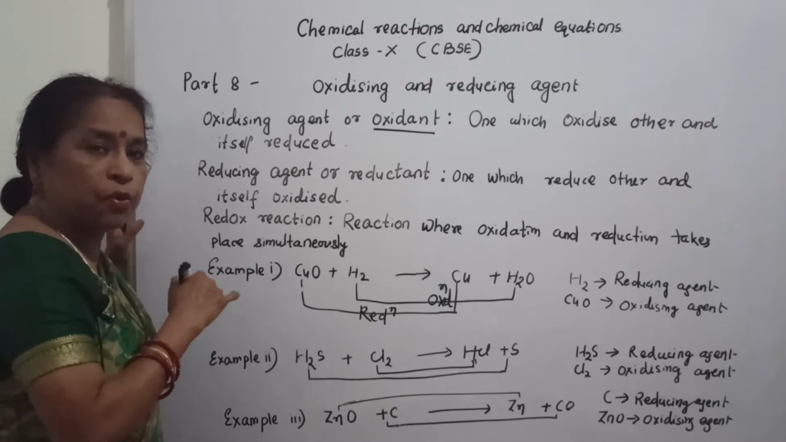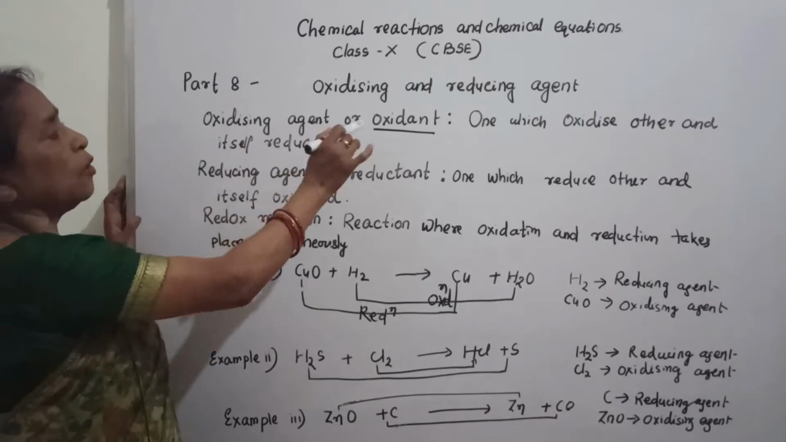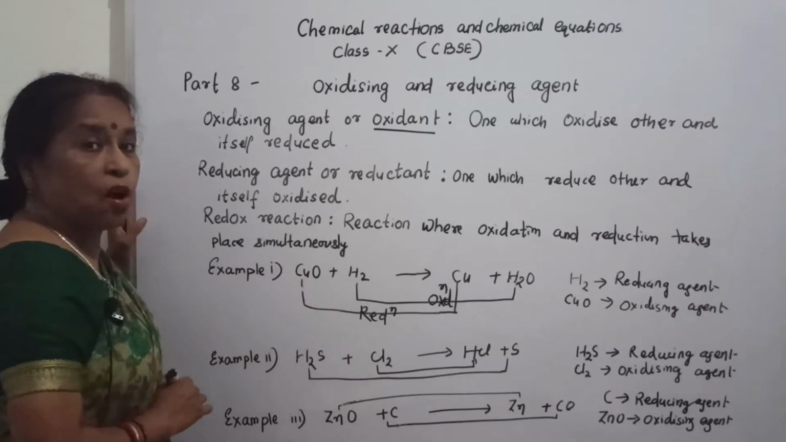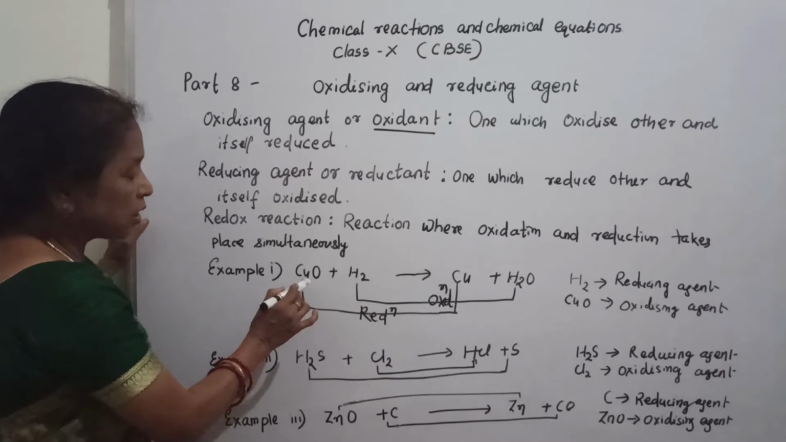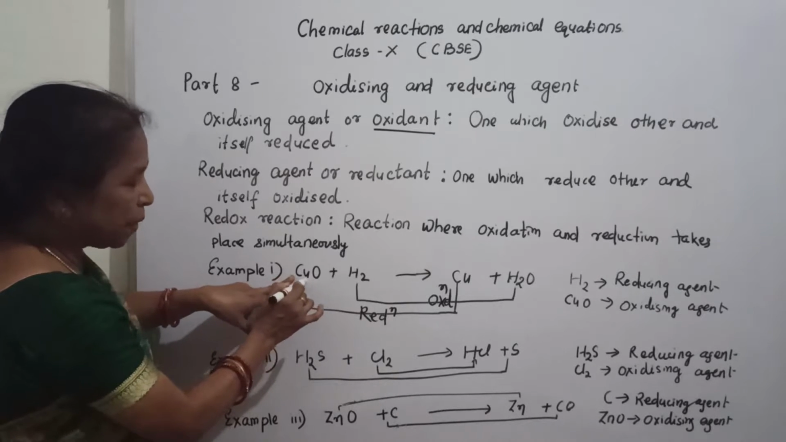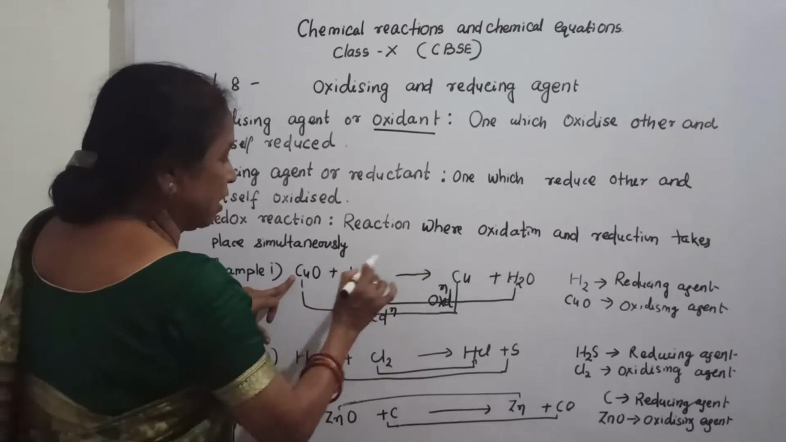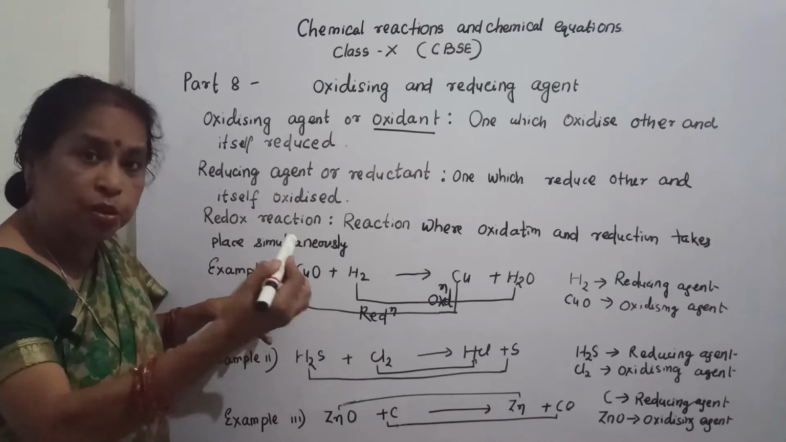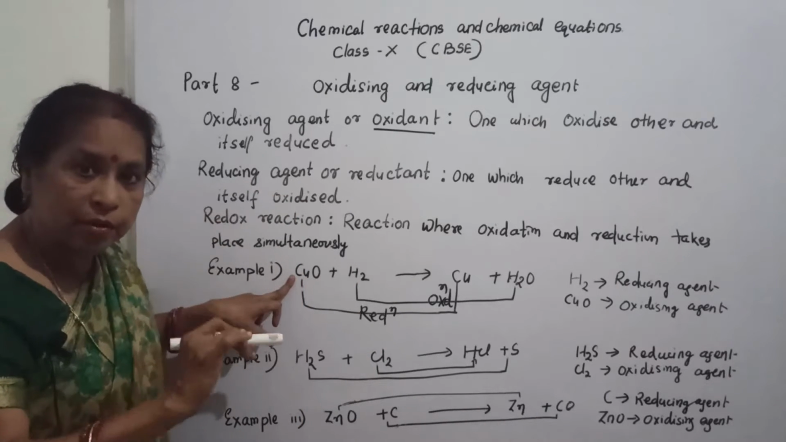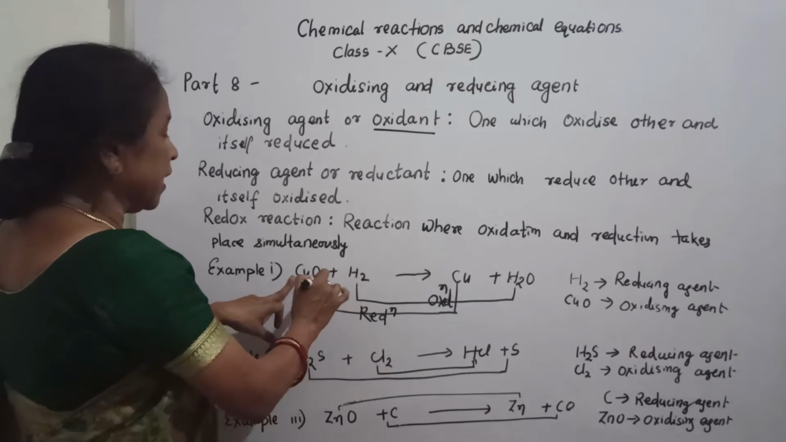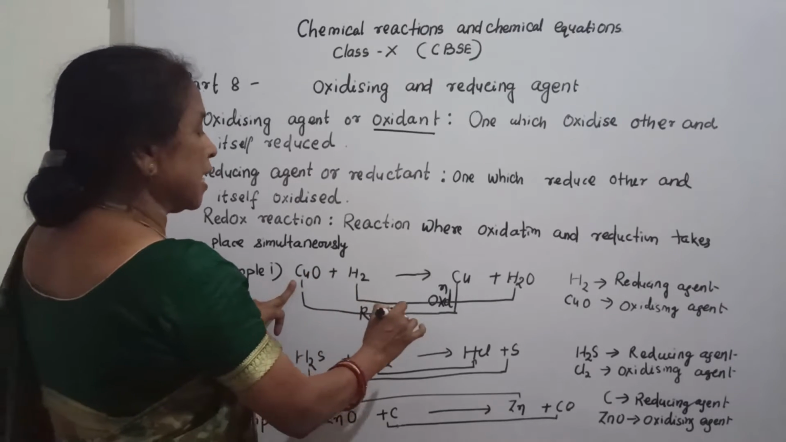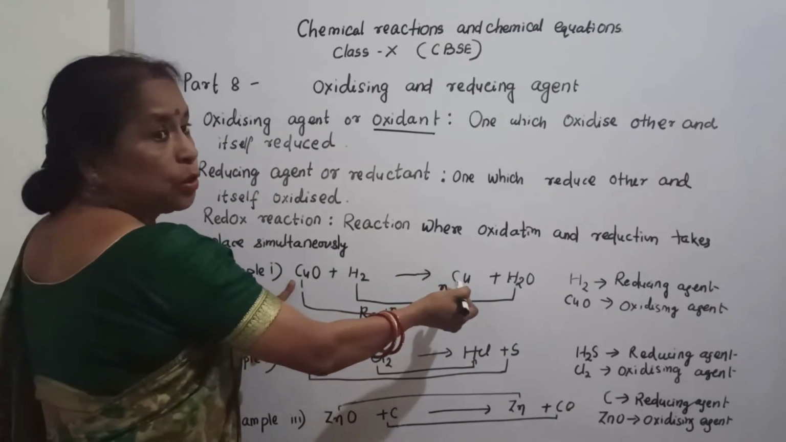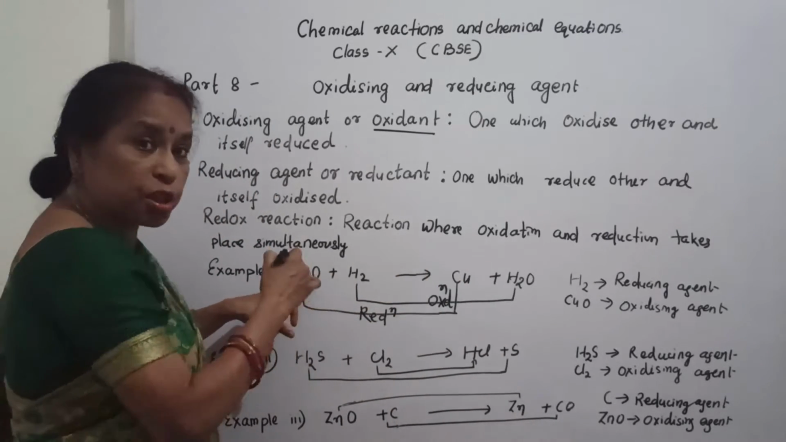Then come to the question: what is the oxidizing agent here? Because I only explained what an oxidizing agent is. Now CuO, that is the oxidizing agent. How? Because it oxidizes hydrogen to water. It oxidizes hydrogen to water, and water means H2O, so addition of oxygen takes place. That is why it is called an oxidizing agent, because it oxidizes other and itself gets reduced. Itself reduced because oxygen is removed.